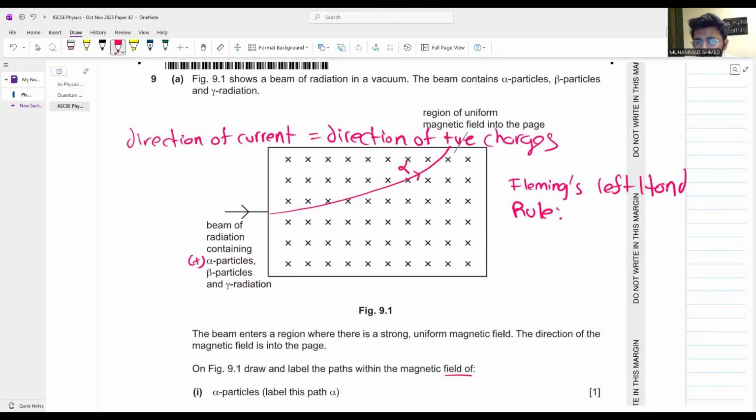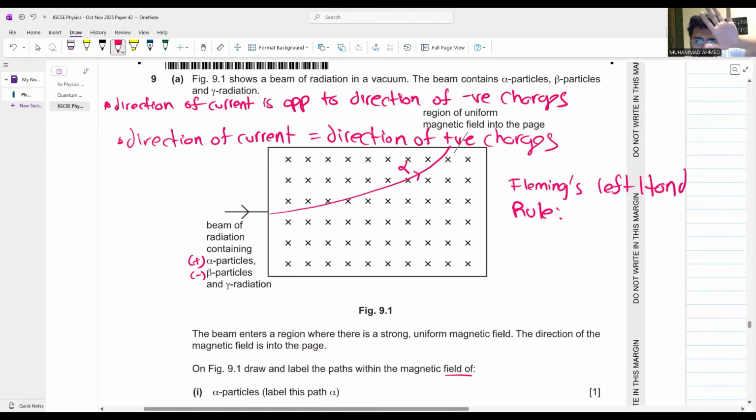What about beta particles? Beta particles are negatively charged. Write another key point. Direction of current is opposite to direction of negative charges. Take out your left hand again.